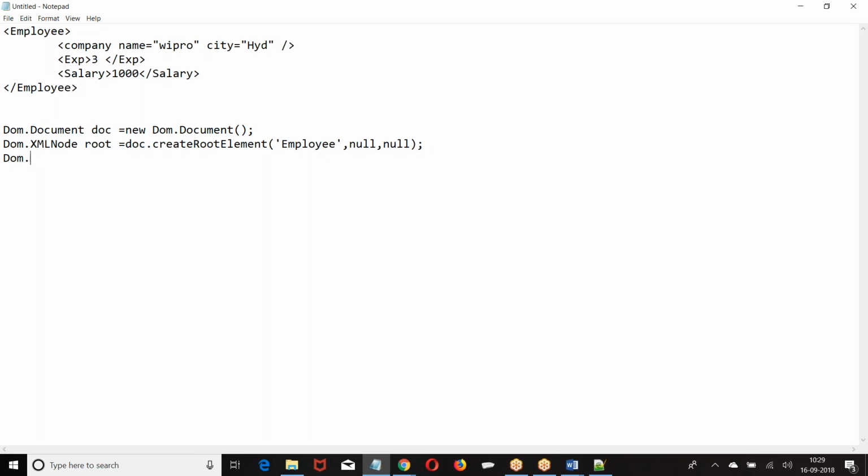DOM dot XML node. Then we have, let's say, CMP, any name of your choice. Root dot add child element. For the root, we are adding a child element. What is the name? Company. Then CMP dot set attribute.